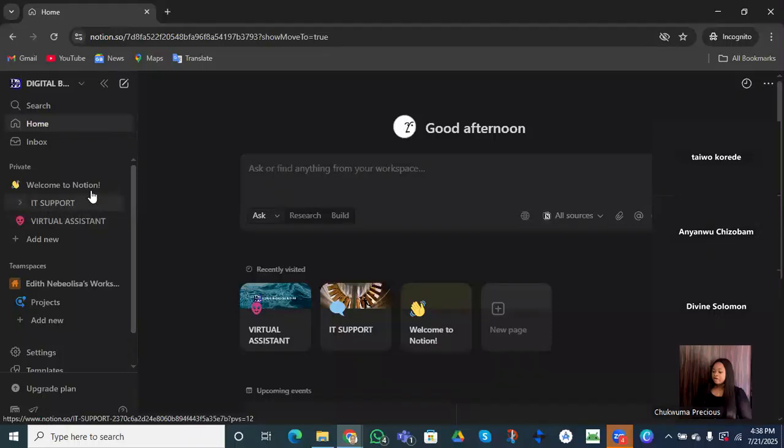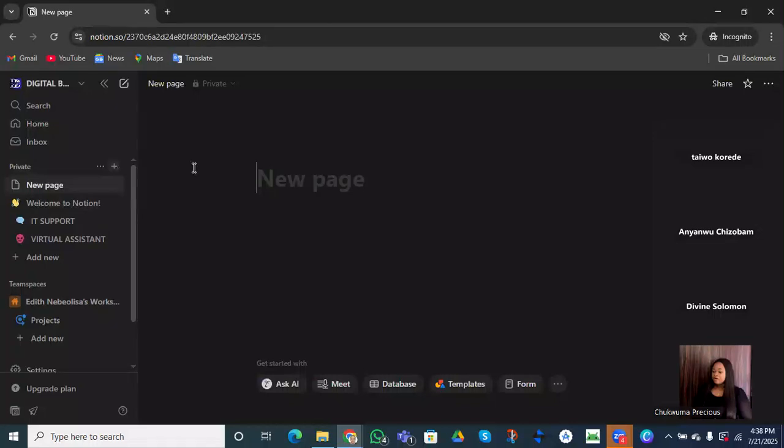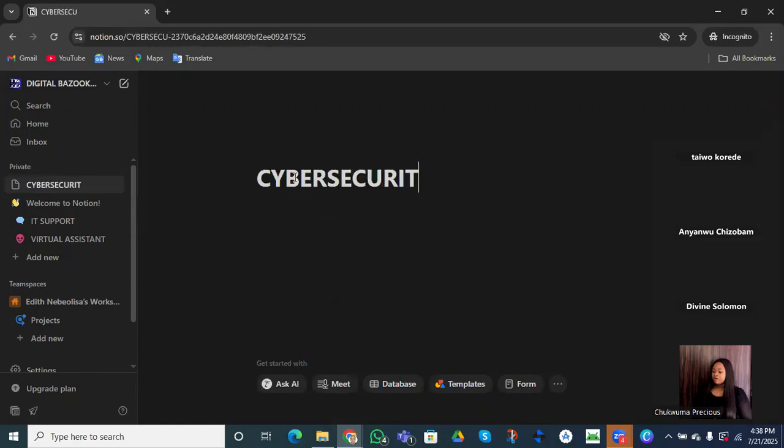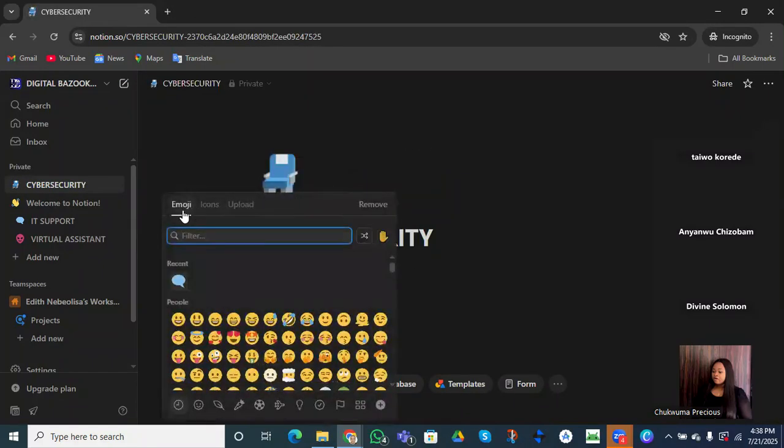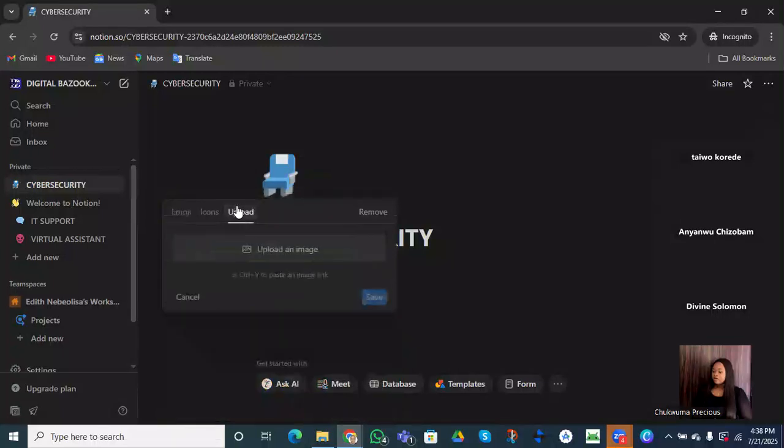How else can we do that? We can come to private, click on this, and we're going to have another page. What will you name this one? Let's say we call this one cybersecurity. So we want to add an icon. We've already used an emoji icon. We can equally upload.